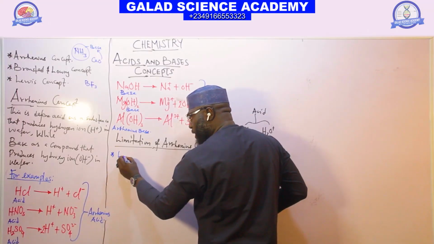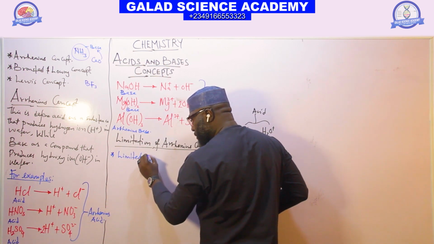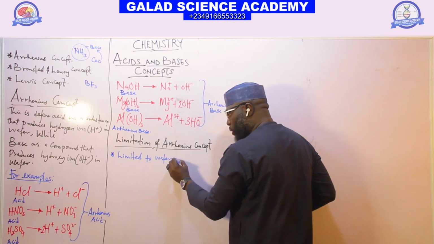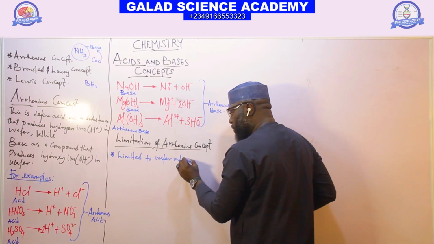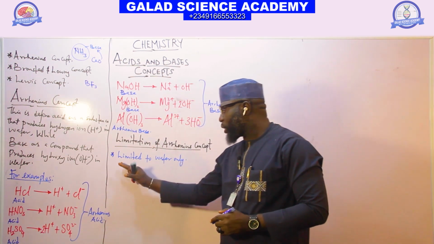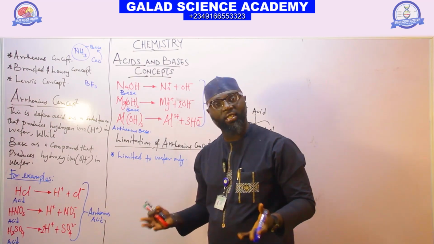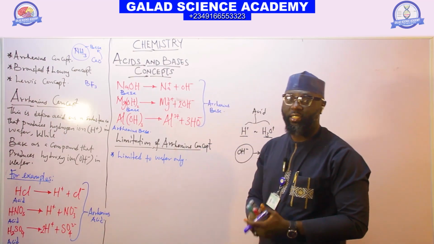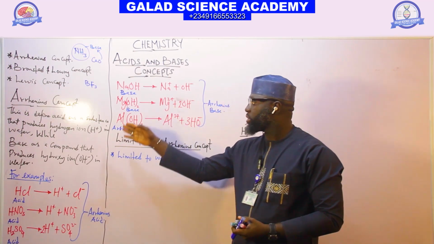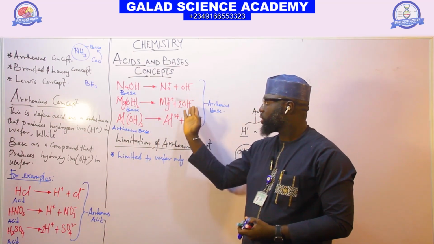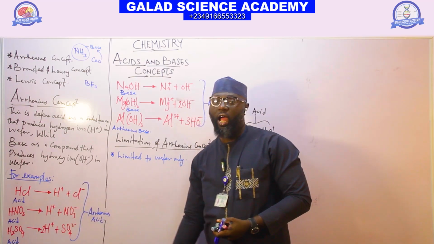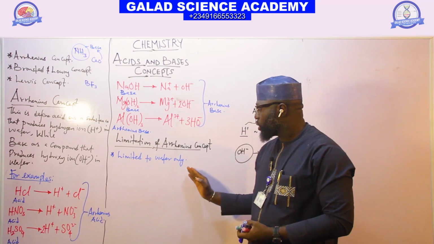Number one, it is limited to water only. Without water, we cannot identify acid and base, according to Arrhenius. He said when we dissolve base in water, you get OH-, and when you dissolve acid in water, you get hydrogen plus.